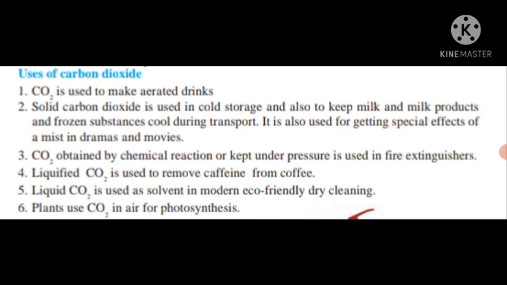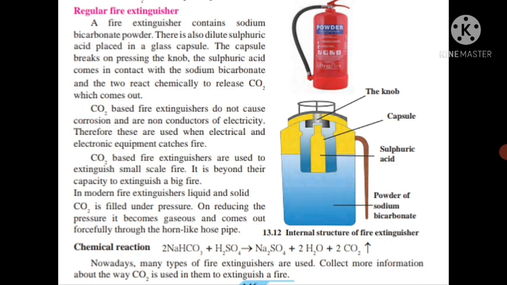We know that carbon dioxide gas is used in fire extinguishers. So let us study the structure and working of a regular fire extinguisher. Here the picture of a fire extinguisher is given. We can see such fire extinguishers in many different places. A fire extinguisher contains sodium bicarbonate powder, shown here in blue color. There is also dilute sulfuric acid placed in a glass capsule. We can see the yellow glass capsule which contains sulfuric acid.